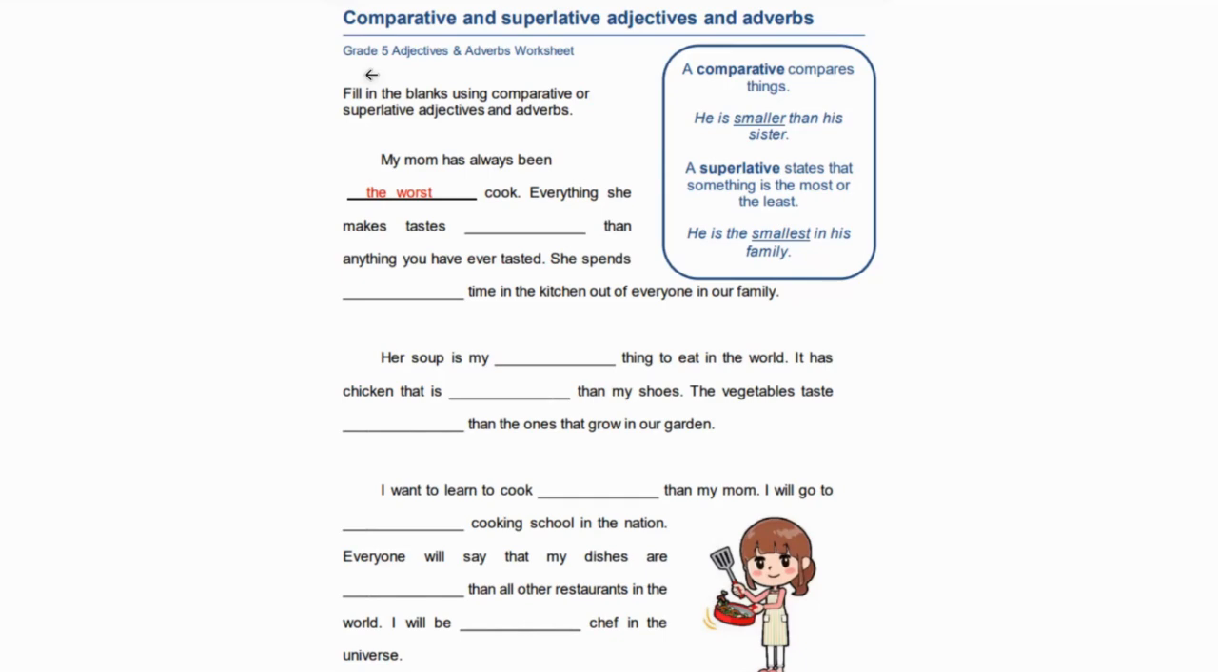The vegetables taste blander than the ones that grow in our garden. I want to learn to cook better than my mom. I will go to the best cooking school in the nation. Is that right? Yeah, correct. Because you want to be a better cook than your mom, you would go to the best cooking school in the nation to be the best chef ever, and that's how you would beat your mom in becoming a better cook.